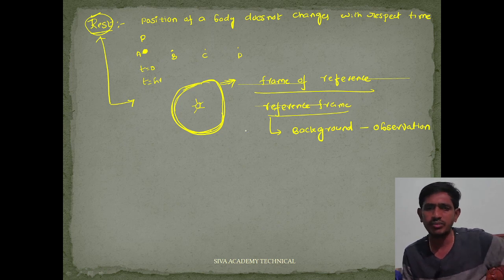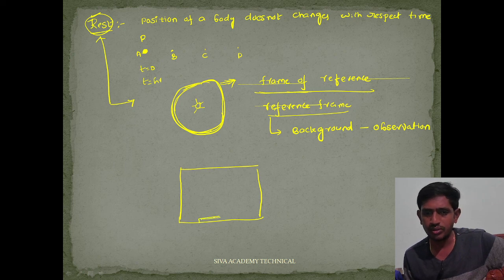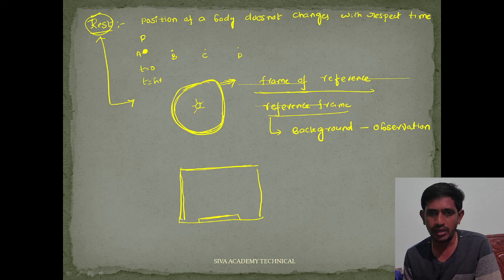To understand the frame of reference, I can take a simple example. This is my classroom. In every classroom we have a board, a blackboard or green board, whatever it is. According to this classroom, the blackboard is always at rest.